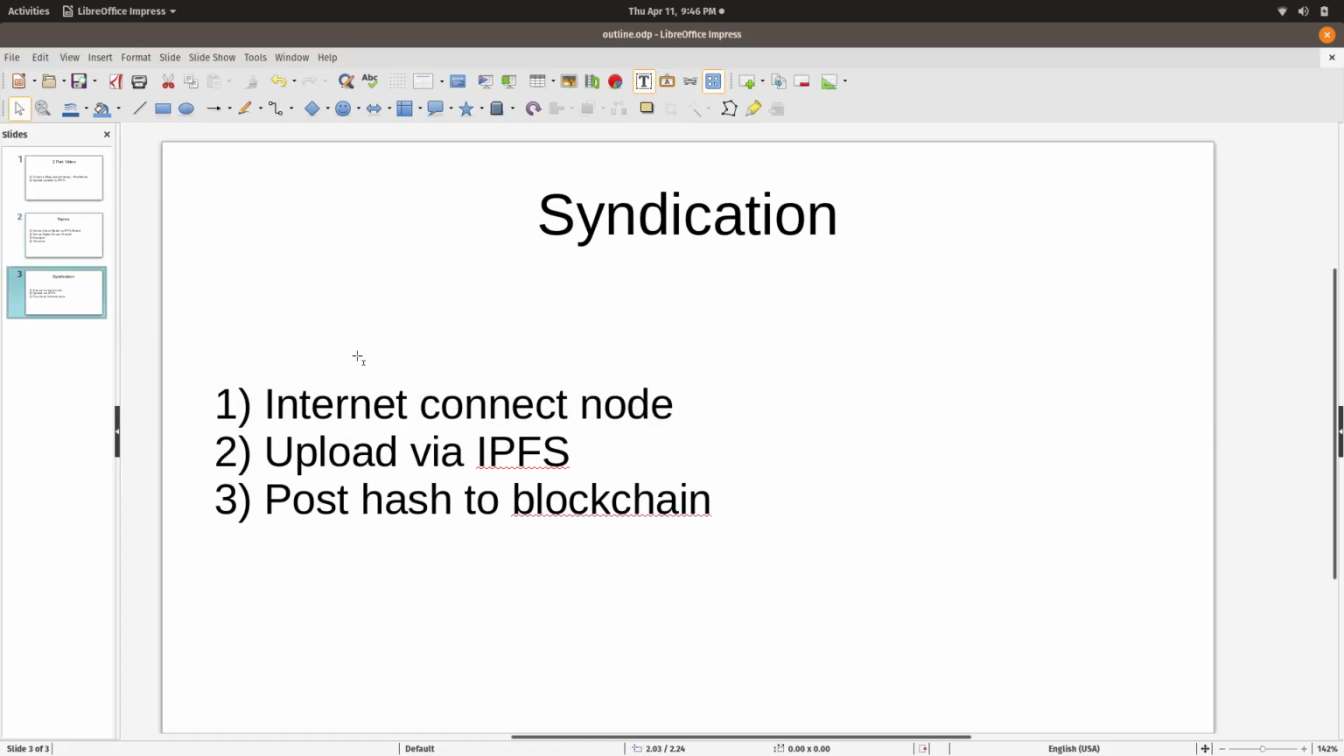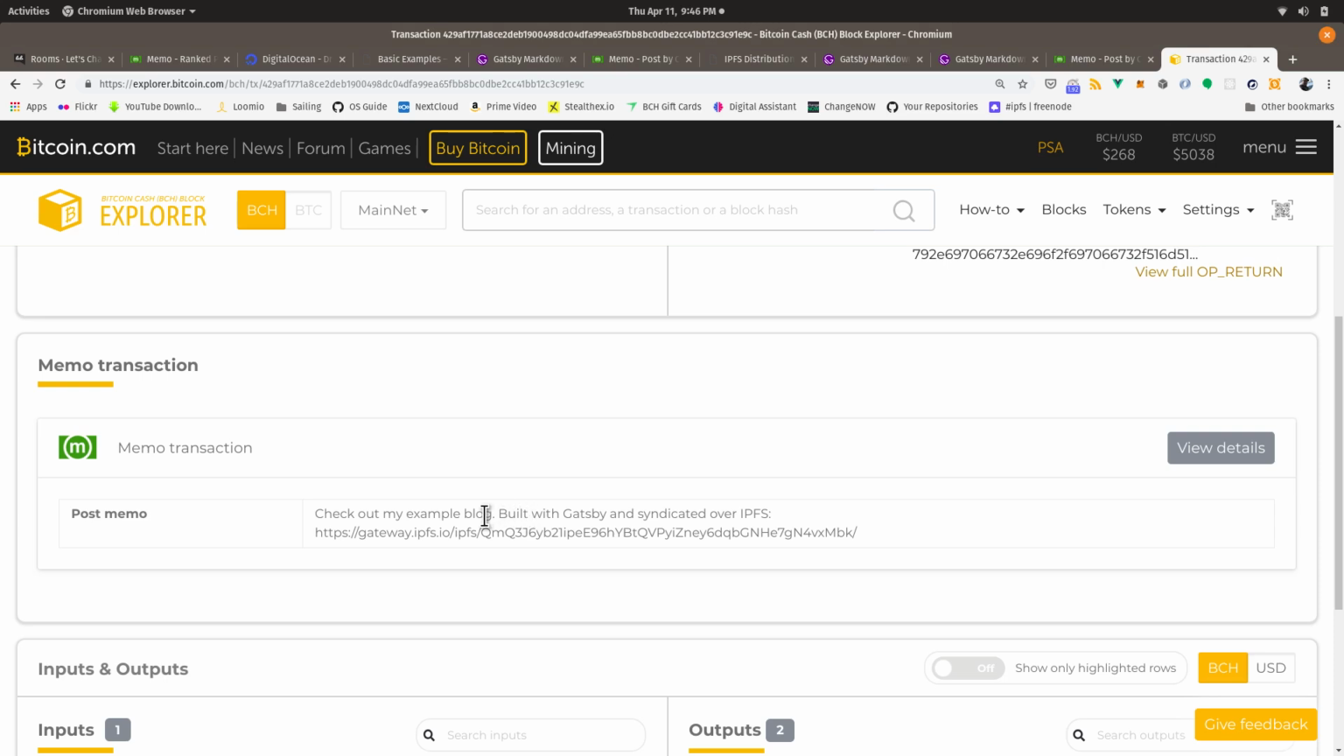I didn't really go through here, but this was the 3-step process. We needed an internet-connected node, which we installed IPFS on our cloud computer. That got us to step 1. Step 2, we uploaded our file to the server using IPFS. And then step 3 was we just posted the retrieval hash to the blockchain using a memo post.